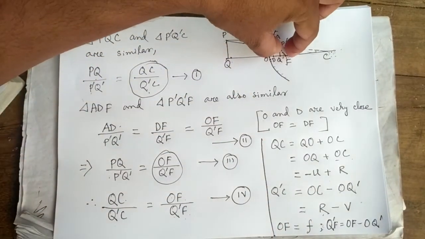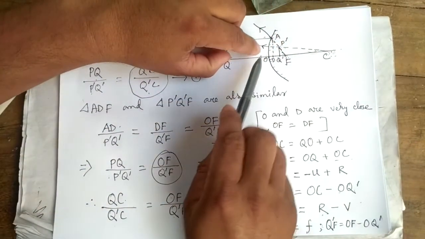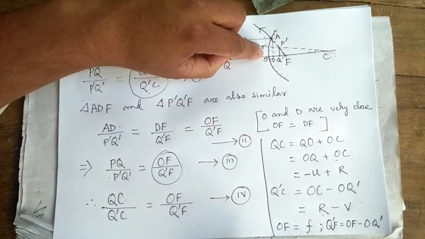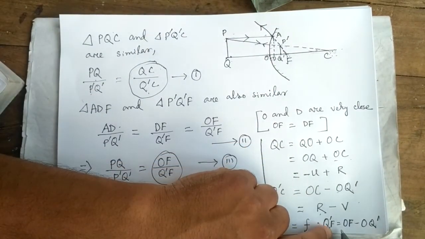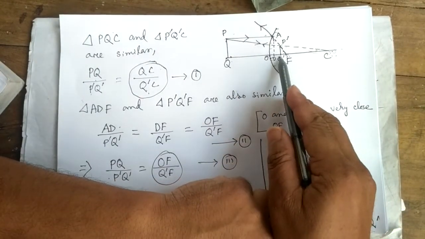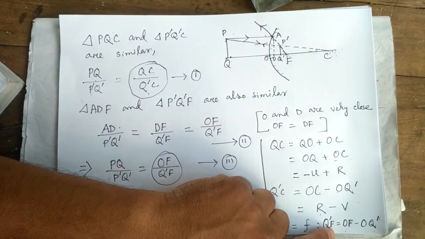Q dash F is this. It will be equal to OF minus OQ dash. OF is the focal length, so it will be positive f, and OQ dash is the image distance.